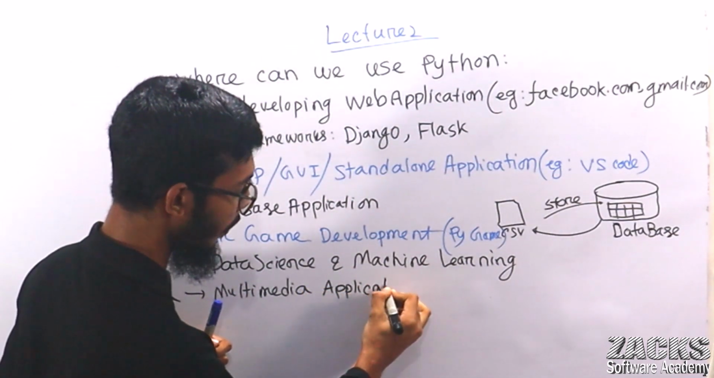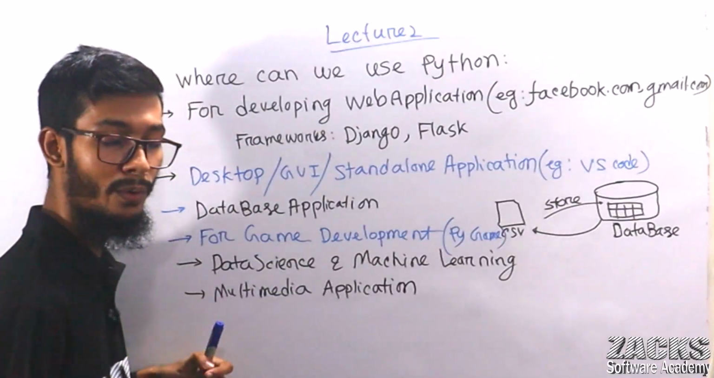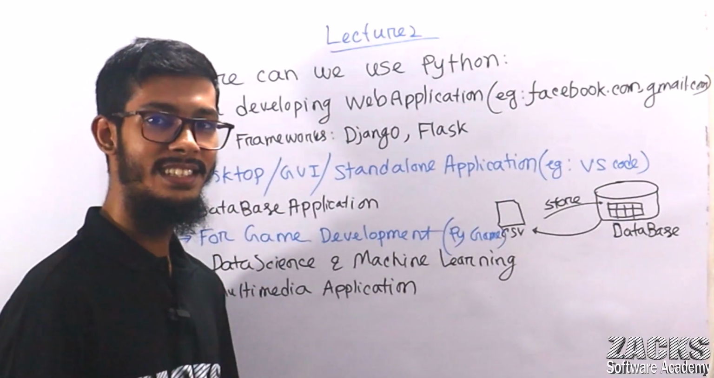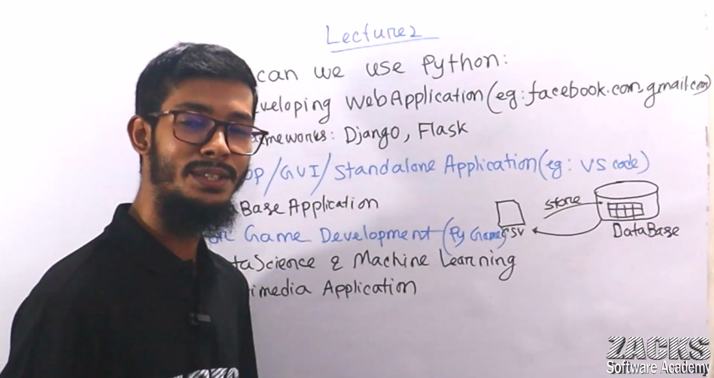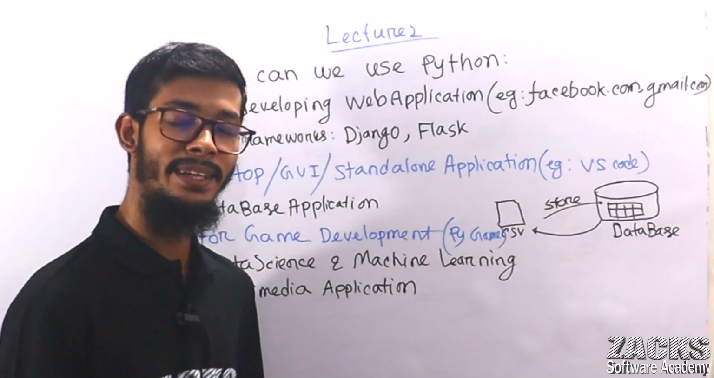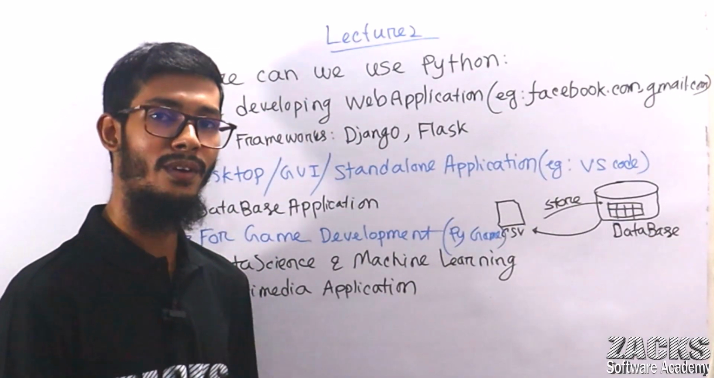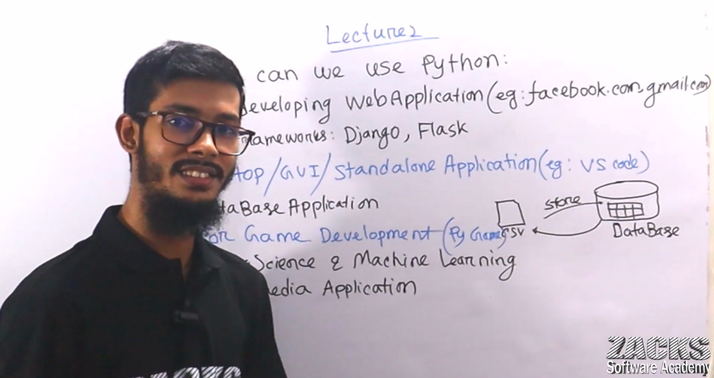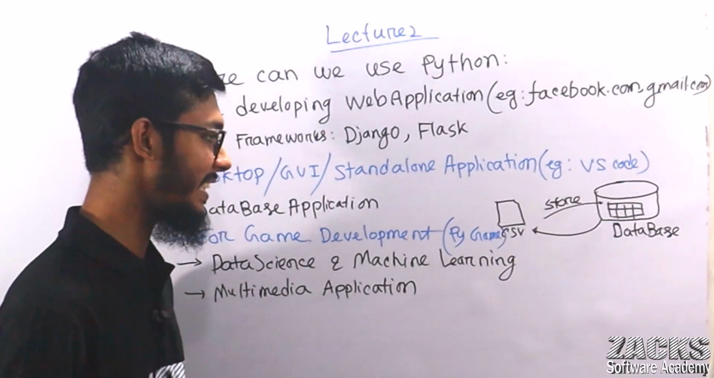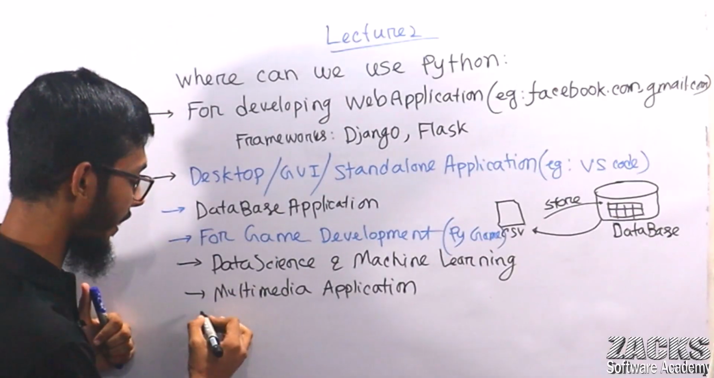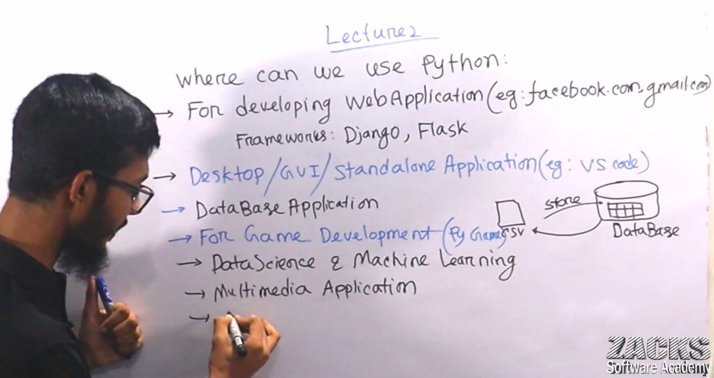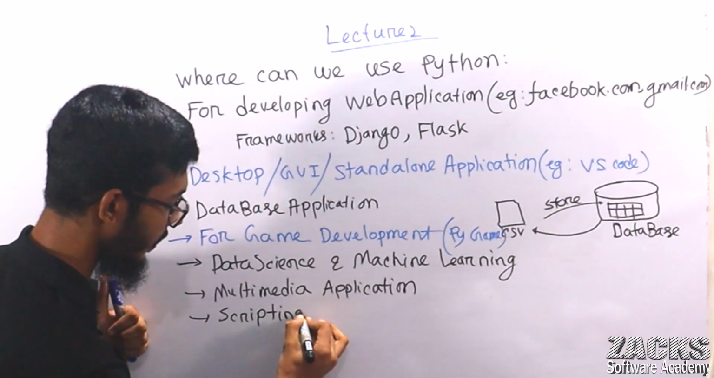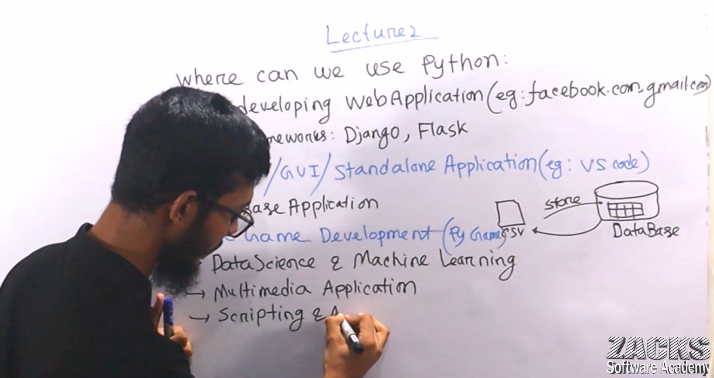You already know Python is a scripting programming language. I explained what is meant by a scripting programming language, right? Should I explain once more what is meant by a scripting, functional, object-oriented or modular programming language? I think it's not required. So for scripting and automation purposes, we can use Python, right?